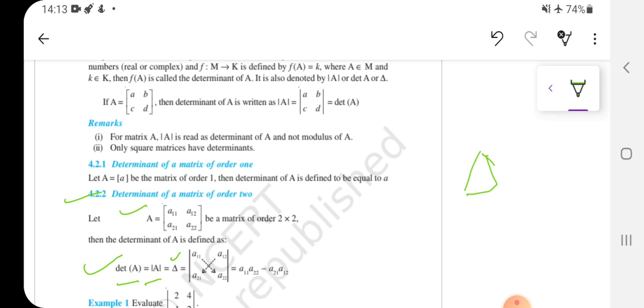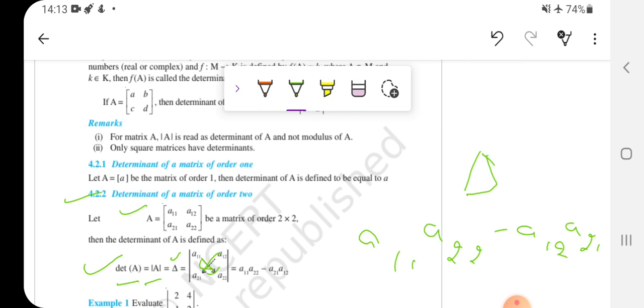Take this diagonal's elements and this diagonal's elements and subtract. You can't change the order, you have to do it like this only. Starting from a11, you have to go downwards diagonally, right? So a11 into a22 minus the opposite diagonal a12 into a21. So this will be our determinant of a matrix of order 2. This is how we find the determinant of a matrix of order 2.